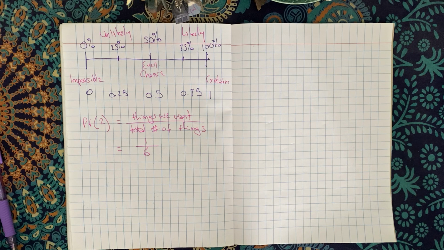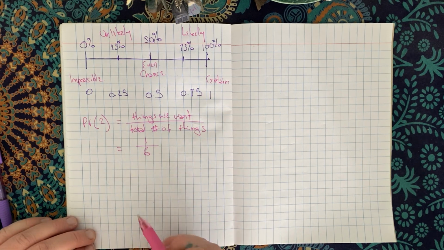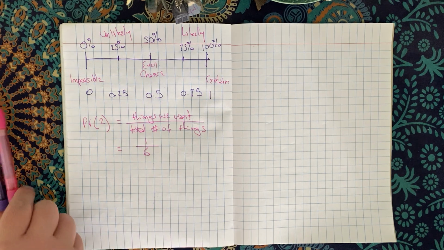And we can leave it as a fraction. If the question asks you to do it in decimals, then you can, but otherwise fractions are really good. And mostly I prefer fractions because you never have to round fractions. And if you want to turn this into a decimal, you can just do short division.